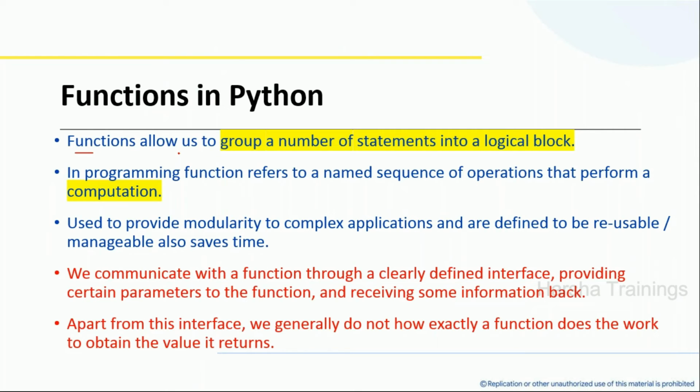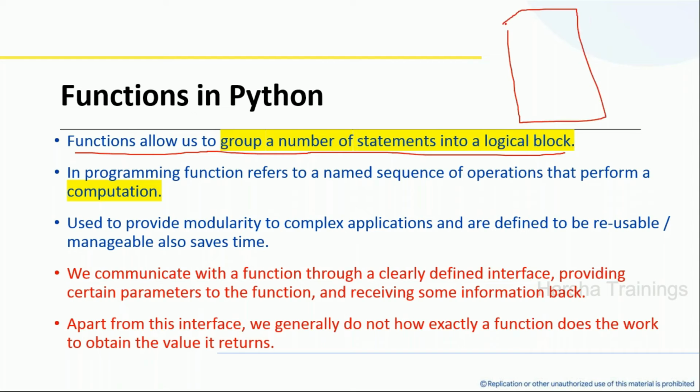functions allow us to group a number of statements into a logical block. Now, I am writing some set of statements in my program. If I want to group some set of statements as a logical block, for example these 100 statements, I will make it a group and give a name for this.